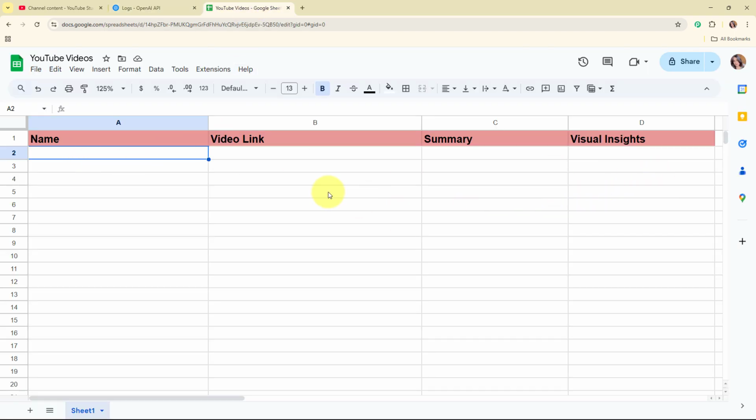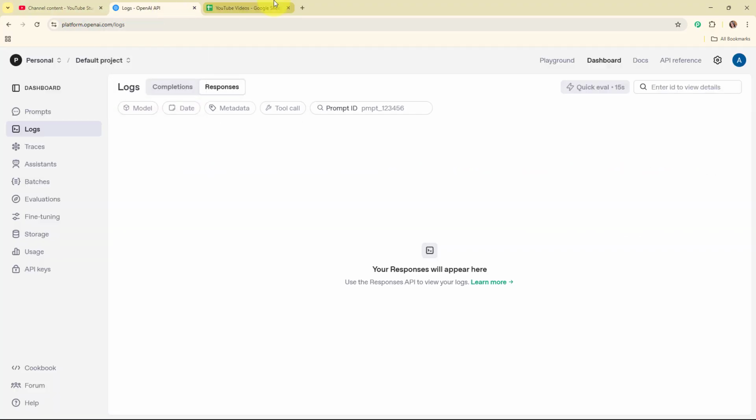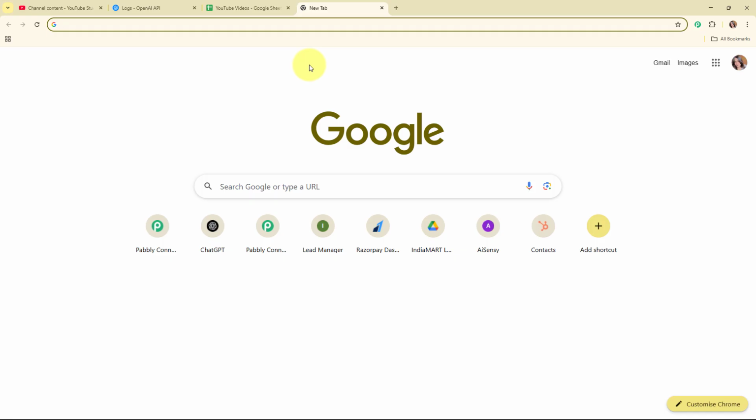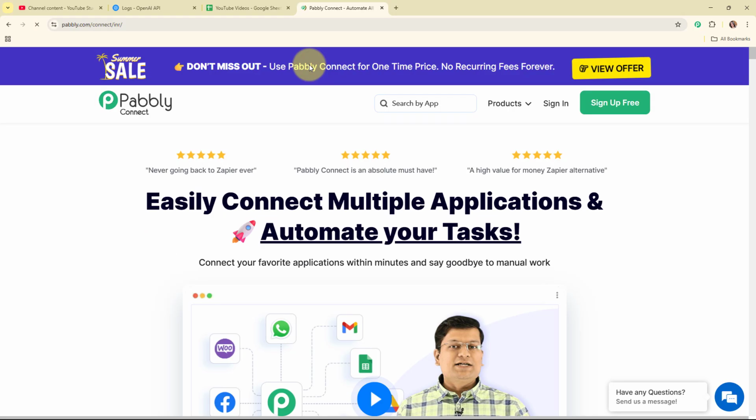So now here to automate the entire process, I need to connect my YouTube account with my transcription tool, OpenAI and Google Sheets using an automation software named as Pabbly Connect. So here to access the Pabbly Connect, you need to search for pabbly.com/connect in your browsers and it will take you to the homepage of Pabbly Connect.